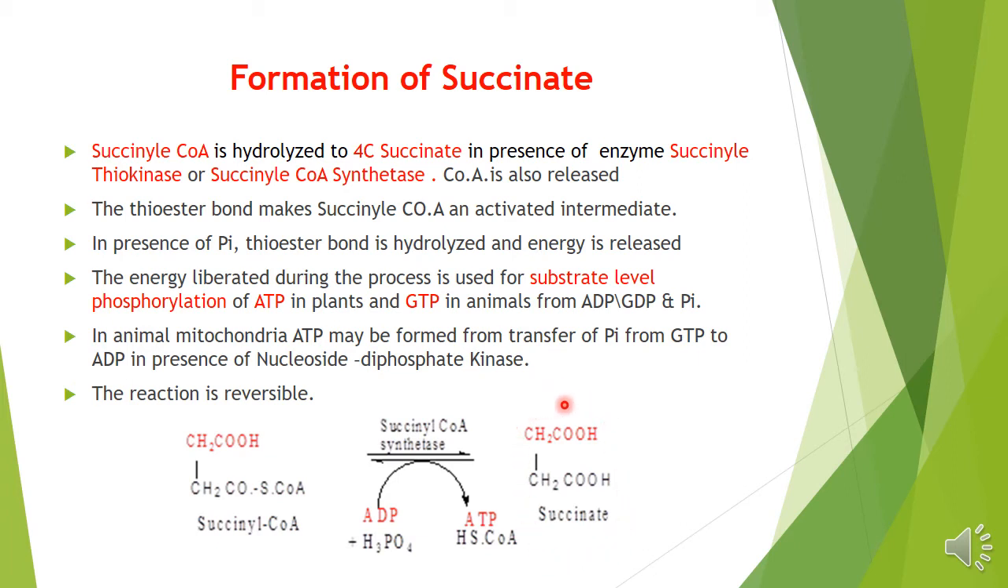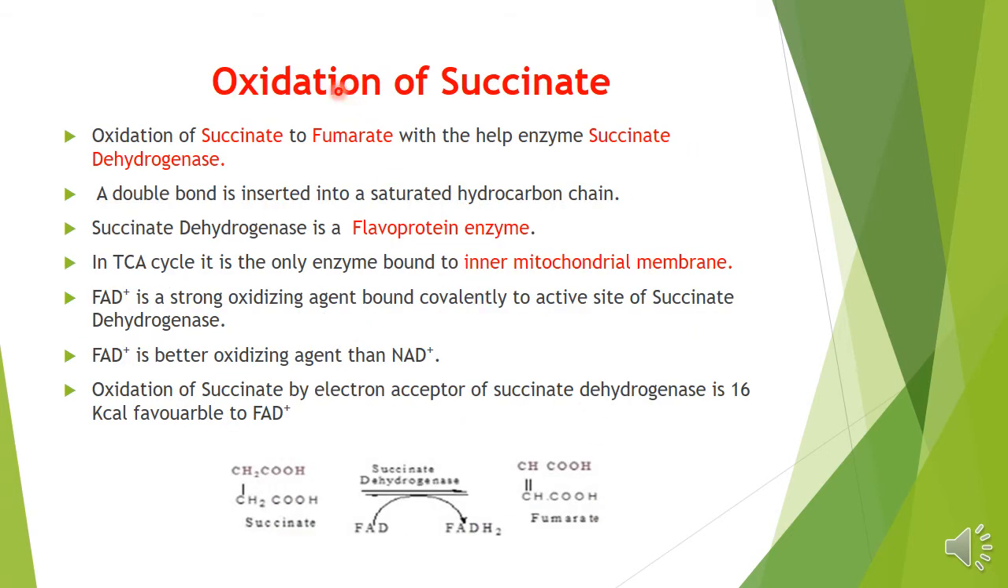So what we have seen is the formation of a 4-carbon compound, succinate. If you look at this point, the 2-carbon acetyl group, which was added to this cycle, is almost gone. So it's a midpoint of the cycle. What will happen to the succinate now? There will be an oxidation of succinate. Succinate is oxidized to fumarate in the presence of an enzyme, succinate dehydrogenase.